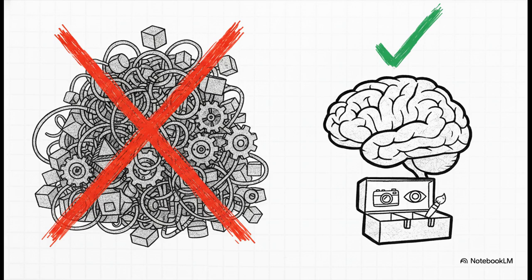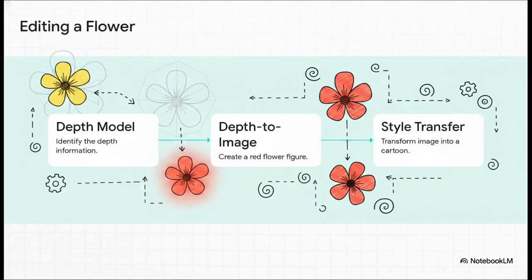So they built Visual ChatGPT directly on top of standard ChatGPT and essentially just handed it a massive toolkit of specialized visual models to use. And this beautifully illustrates the architecture in action. Let's say you upload a picture of a yellow flower and type a really complex instruction: "Please generate a red flower conditioned on the predicted depth of this image and then construct it like a cartoon, step by step." The system systematically cascades through its specialized tools.